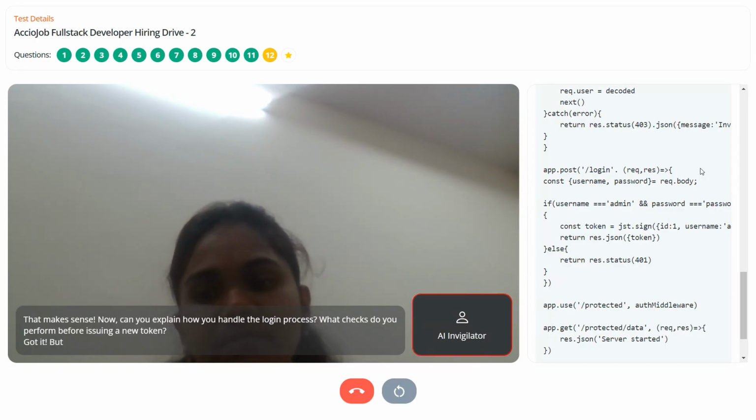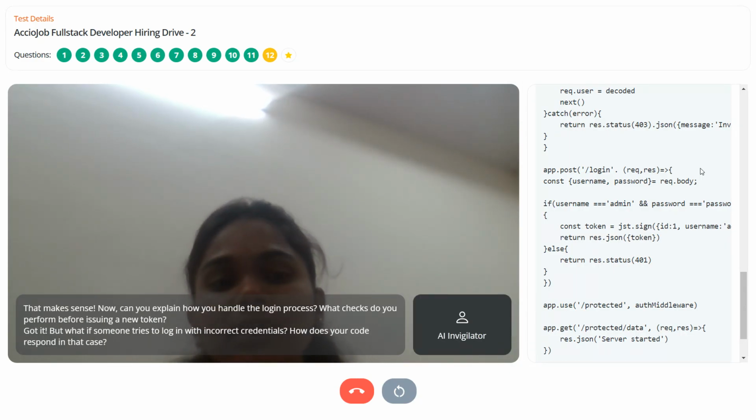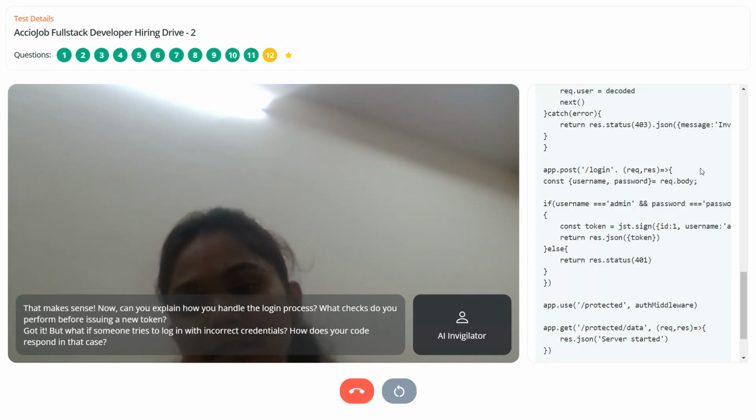Got it. But what if someone tries to log in with incorrect credentials? How does your code respond in that case? It will respond with 401. In that case, it will show invalid credentials.